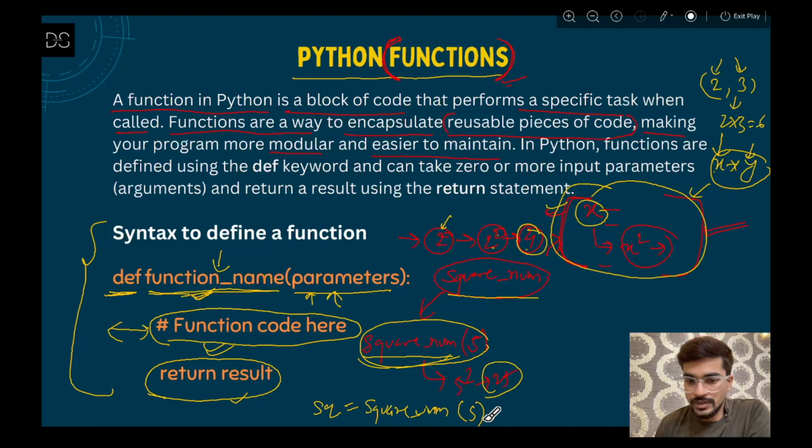This function will return 25, 5 squared is 25, and this is going to be stored in the variable sq. Why is it going to be stored? Because in your logic you have given a return statement of the result that you are getting. That is why it is getting stored.